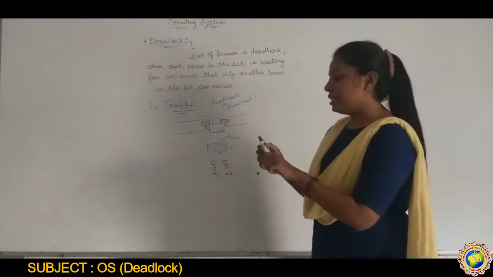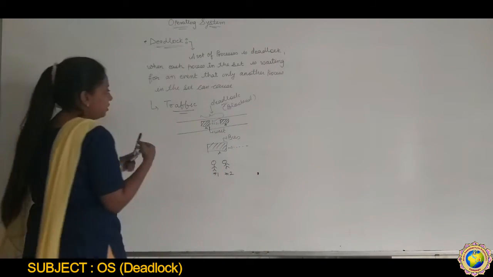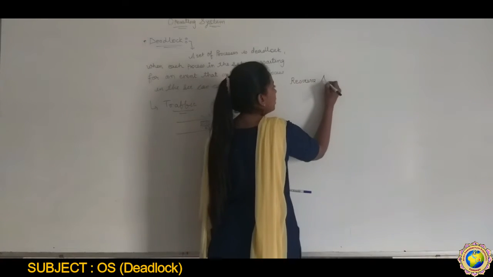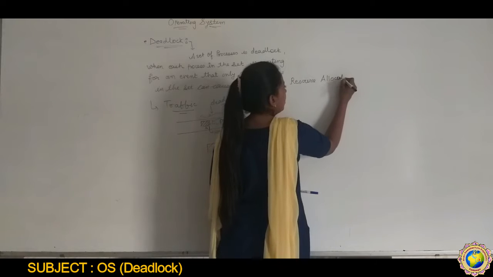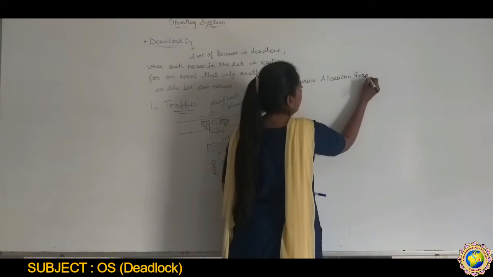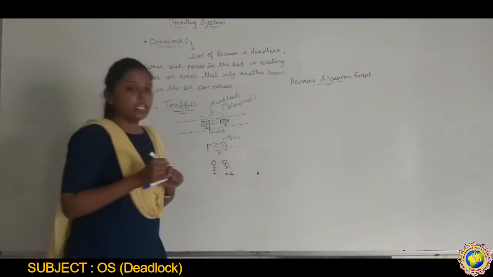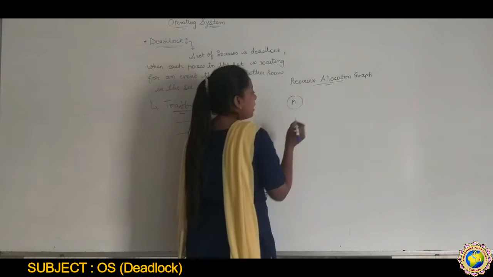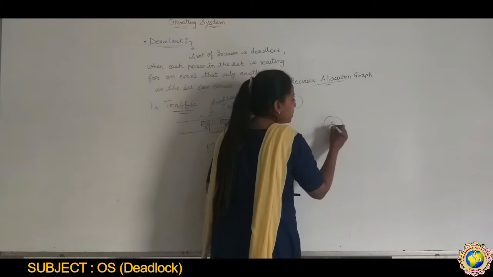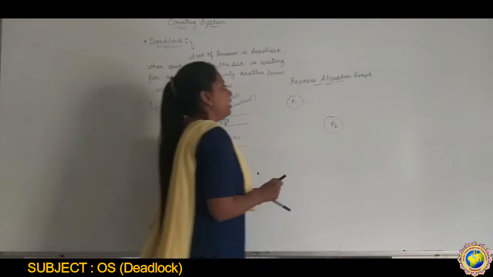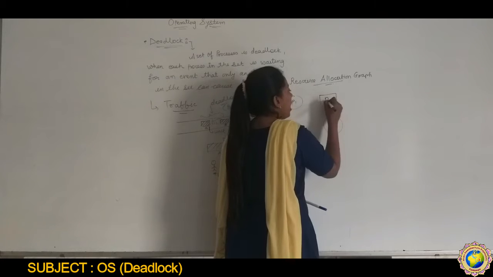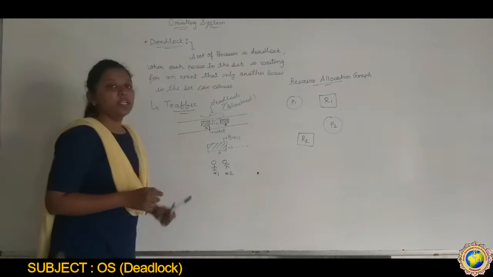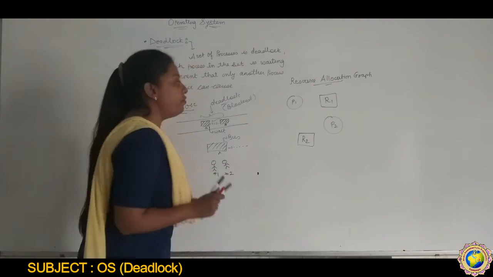In a simple way, let's see this in the resource allocation graph. We have already seen it, but let's see once again. One process P1 is there, another process P2 is there, and two resources, R1 and R2.